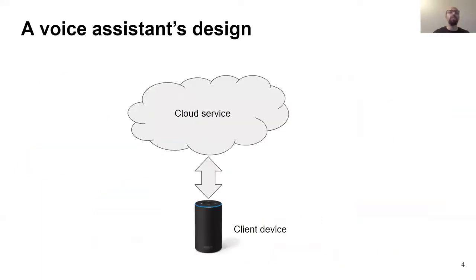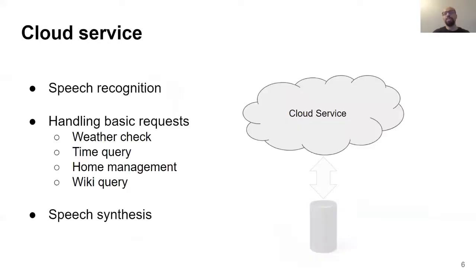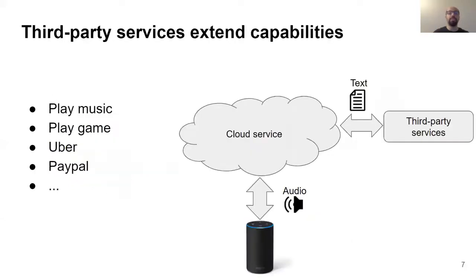Voice assistants usually consist of two main components, a client device and a cloud service. Client device is usually a simple piece of hardware which has a microphone that always waits to hear its wake word, such as Alexa. It also provides the HTTPS client to connect to the cloud service and a speaker to play the responses to the user. All the magic then happens in the cloud service. It performs the speech recognition, it processes the user's requests, handles them, and provides audio responses.